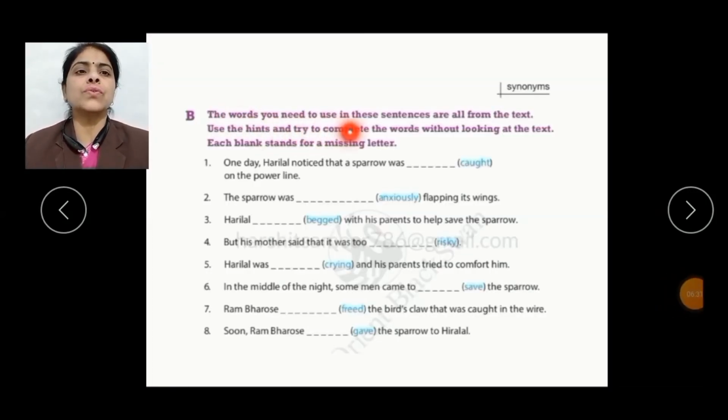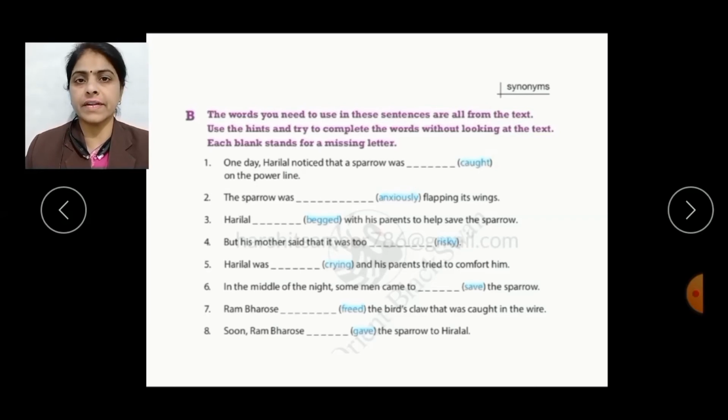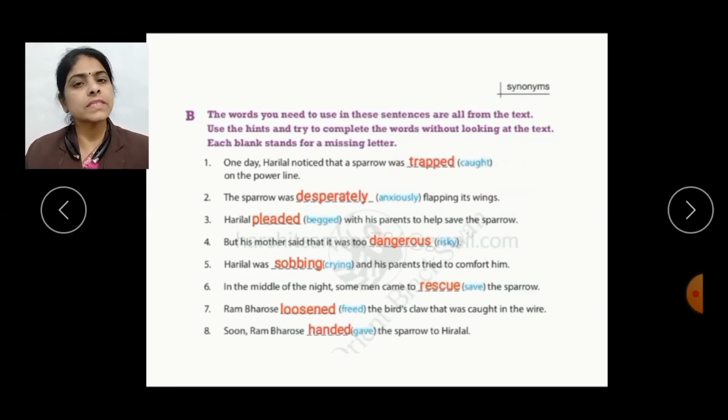The words you need to use in these sentences are all from the text. Use the hints and try to complete the words without looking at the text. Each blank stands for a missing letter. In this exercise, we have 8 sentences along with highlighted words in brackets. And we need to write the synonyms of these highlighted words from the text only. Here in the first sentence, caught is the highlighted word and the synonym of caught is trapped. So the sentence will be, one day Hira Lal noticed that a sparrow was trapped on the power line.